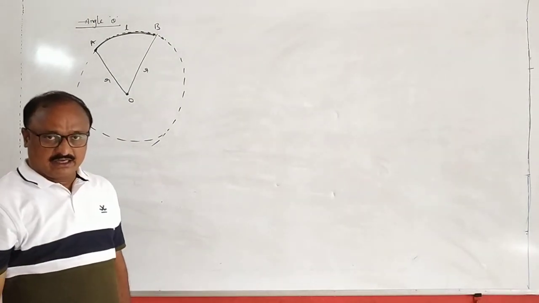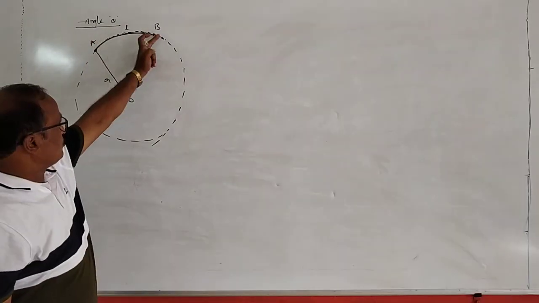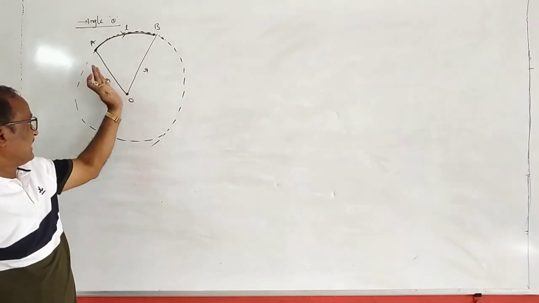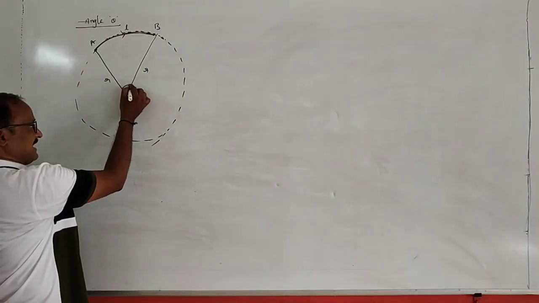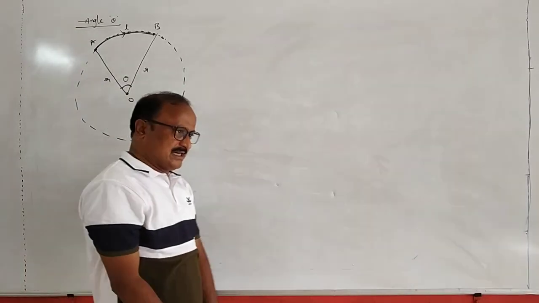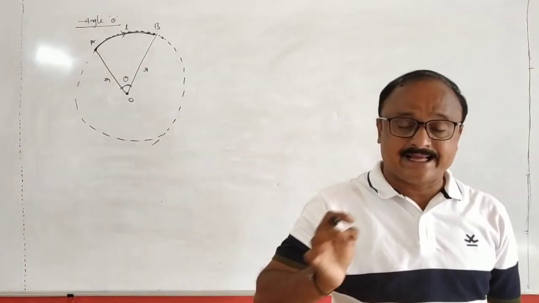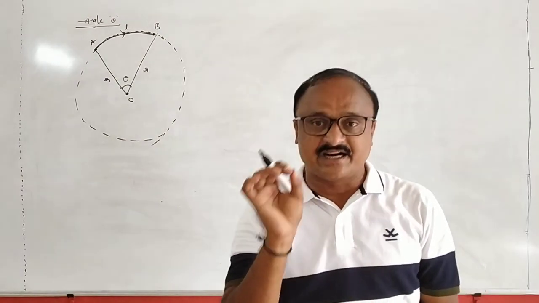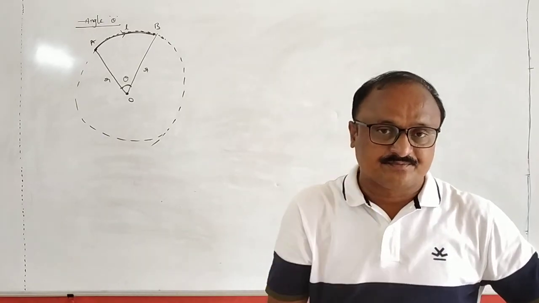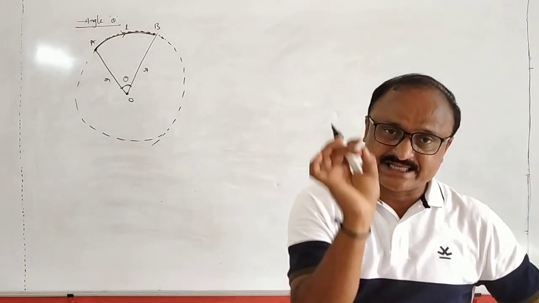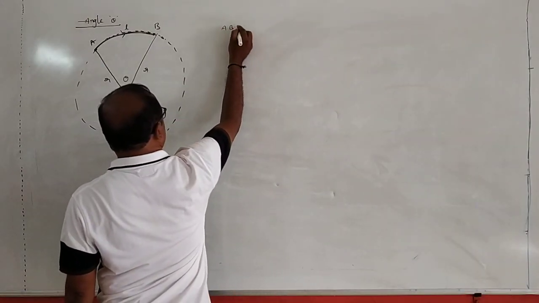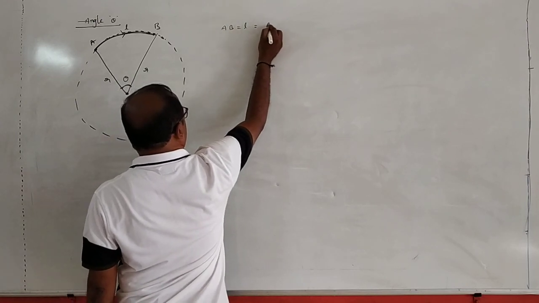In this time interval, the body is moving from A to B such that the radius vector makes some angle at the center. Here theta is equal to the angle subtended by the radius at the center of the circle. The length of the arc is equal to L. R is equal to the radius of the circle. See here, AB is equal to L, the arc of the circle.